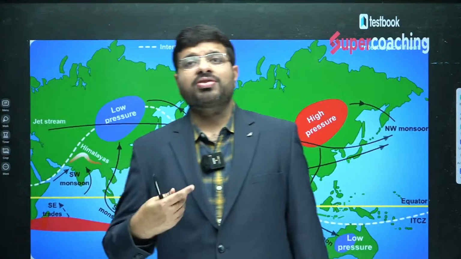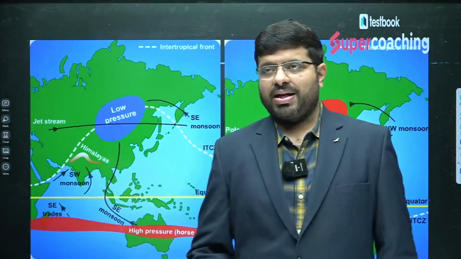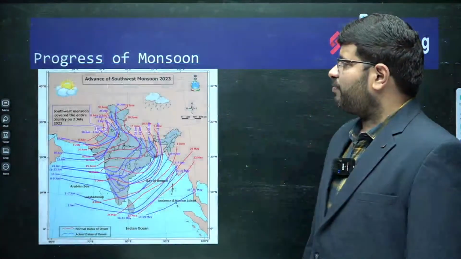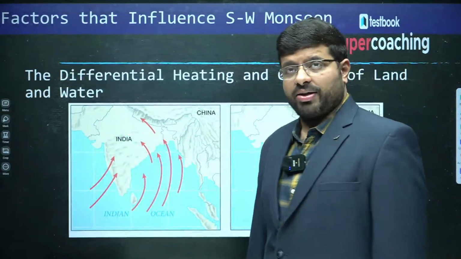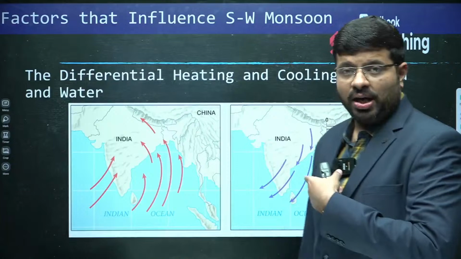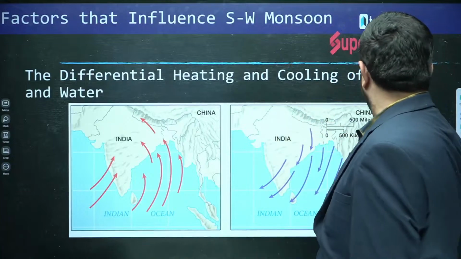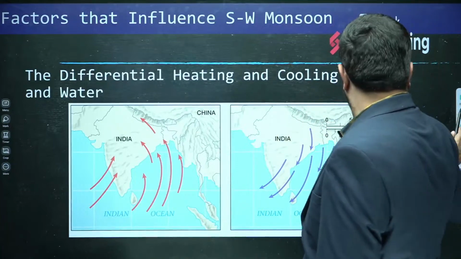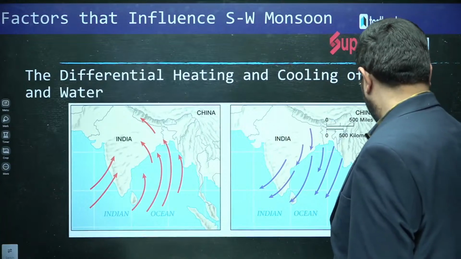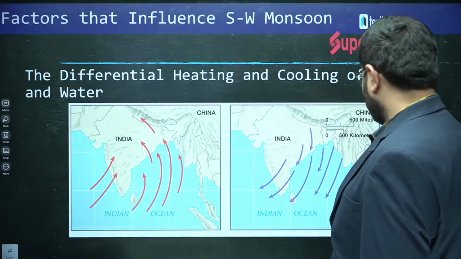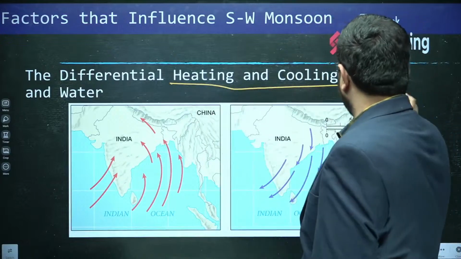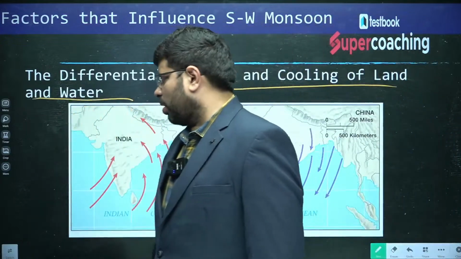So how do monsoons begin? Let us understand that. The first thing you will see is the mechanism of the monsoon. What factors influence the monsoon? There are so many factors, and the first factor you can discuss is the differential heating and cooling of land and water.